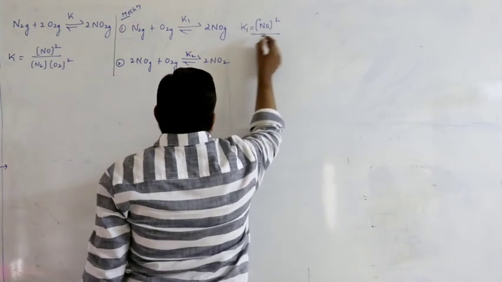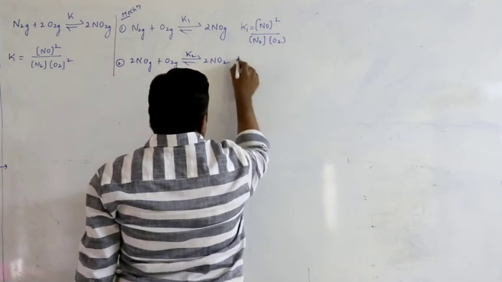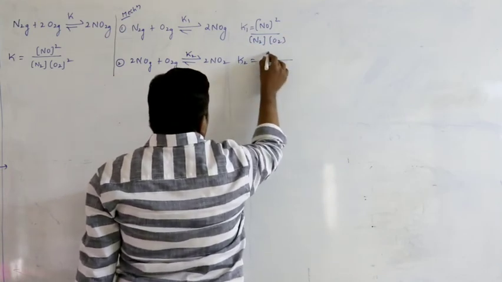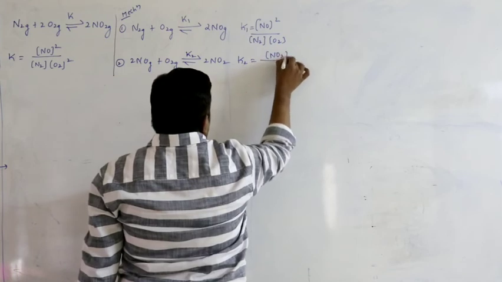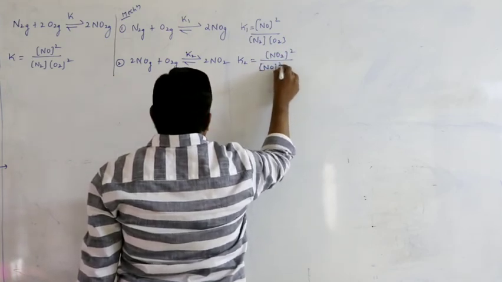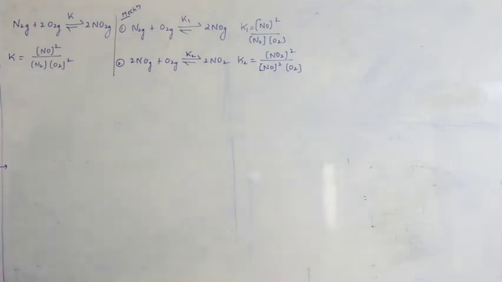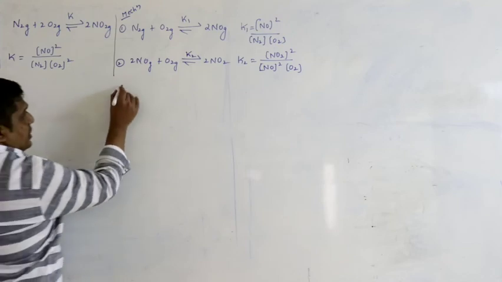[NO] square by [N2][O2]. K2 is [NO2] square by [NO] square [O2]. So what is the relation? Find K1 into K2.